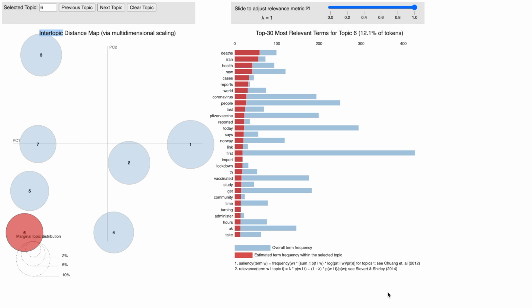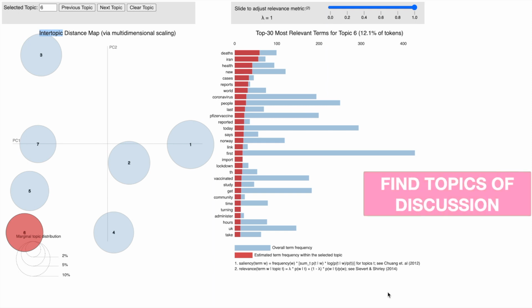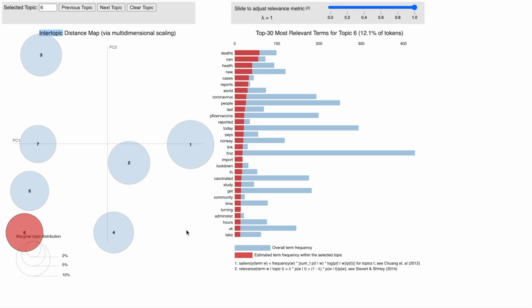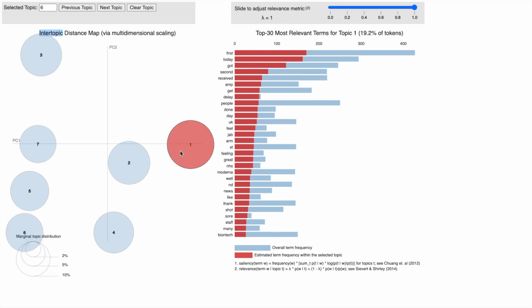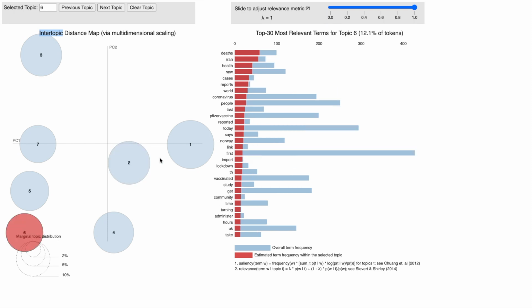Alright, let's move to the next subject of topic detection, which is a very interesting application of data science. It helps you find the topics of discussions in these tweets. And here is the result of a topic detection algorithm applied to the PFIZER tweets. The algorithm has identified 7 topics which are represented here as bubbles.